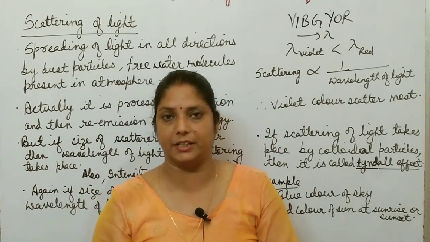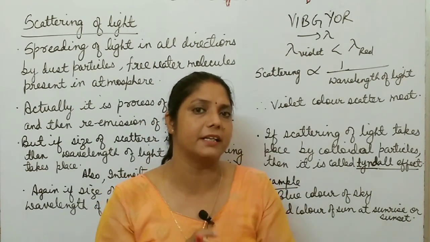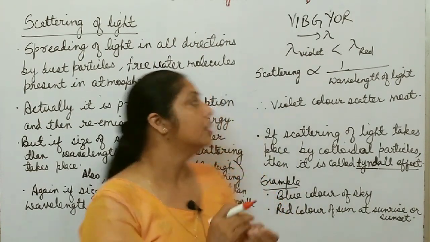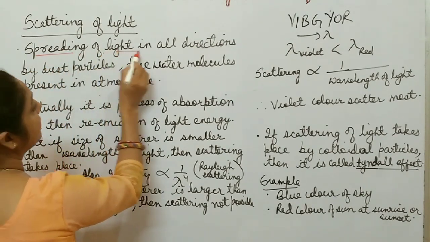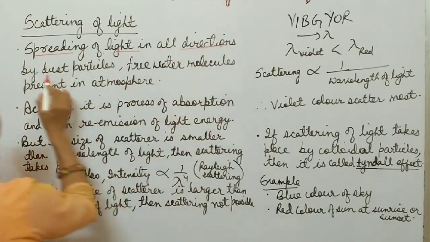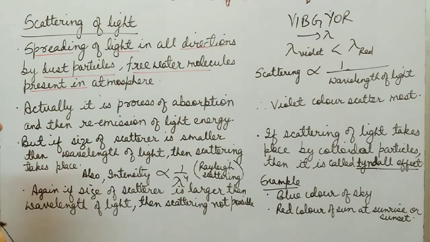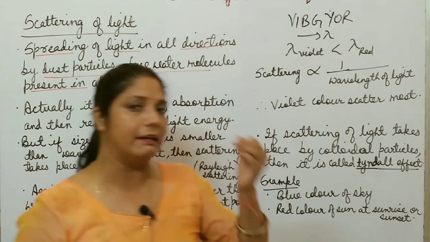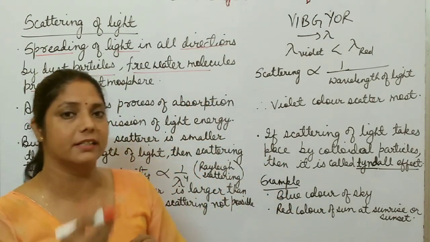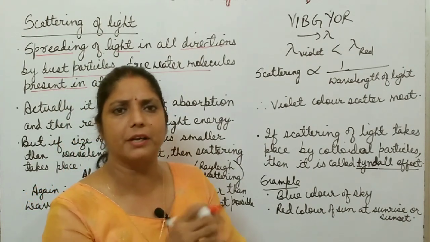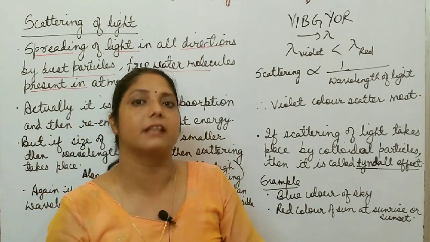all possible directions by some particles present in the atmosphere, like dust particles and free water molecules. So scattering of light is spreading of light in all directions by the dust particles and free water molecules present in the atmosphere. What happens is, when light rays collide with these dust particles or water molecules, they absorb that light and again re-emit this light energy.